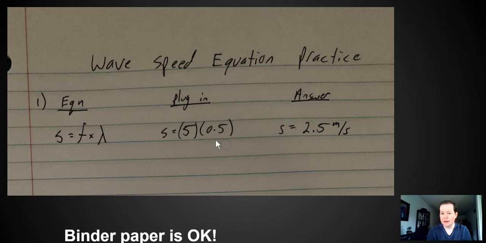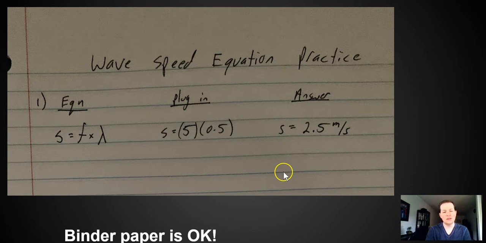Now I want to show you something. Mr. Thrasher maybe, oh no, doesn't have a printer. I can't print out this paper. That's okay. I did it on binder paper, and that's what you see on your screen right now. This is great. If you want to do it like this, perfect. It's the same thing. Equation, plug in, answer. Great. You do this 4 times, and Mr. Thrasher did the first one for you.